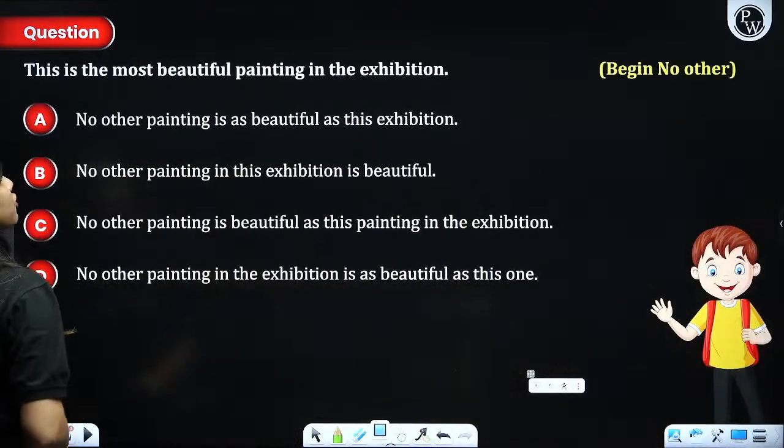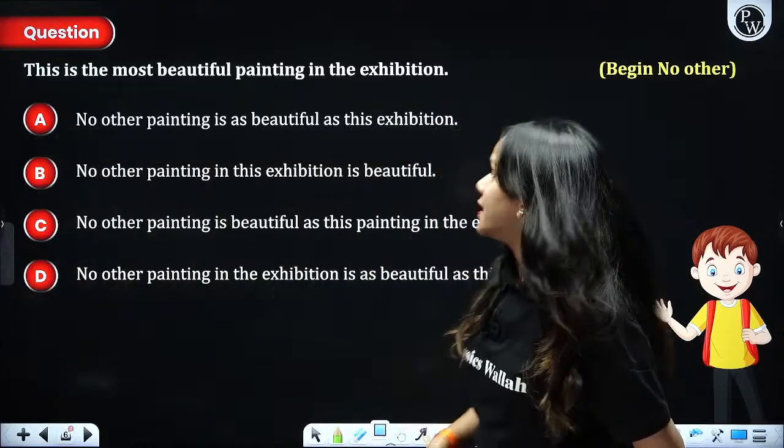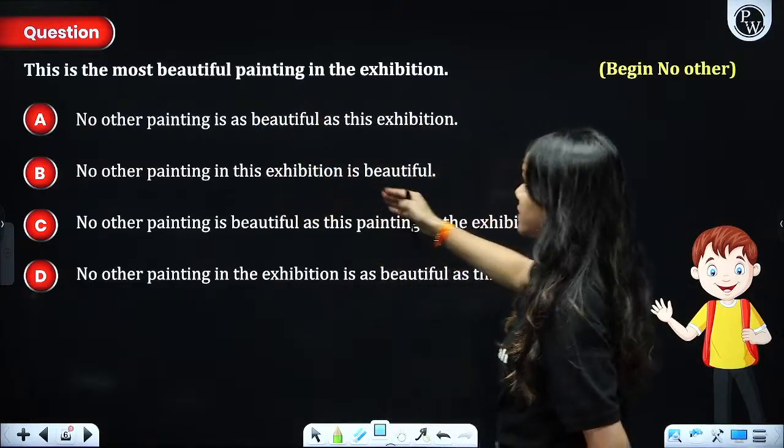Then we have, this is the most beautiful painting in the exhibition. You have to begin with no other. So how would you write? No other painting is as beautiful. No other painting in this exhibition is beautiful.